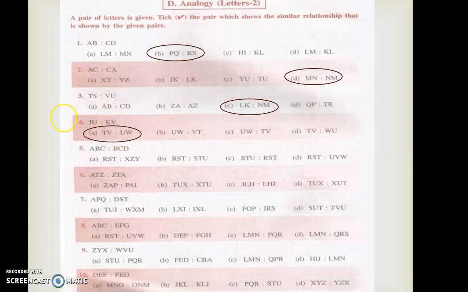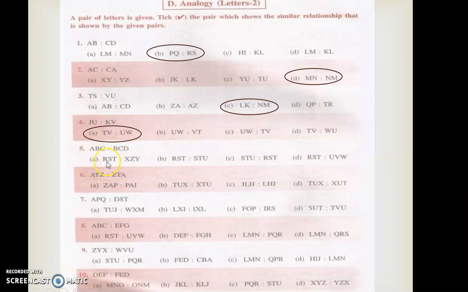So if any question is given to you, you have to just cross check with each and every answer whether that relationship is there or not. After that only you have to identify the answers. Okay. So now here A, B, C was given. Then the last two letters were coming. That last two letters is coming over here and the next letter. Correct. A, B, C. Then these two letters. That means the last two letters with the continuous letter was given over here. Correct or not? So like that here also you have to select the answer.